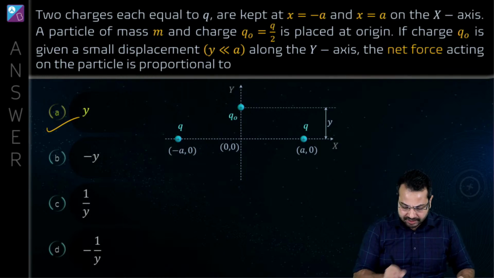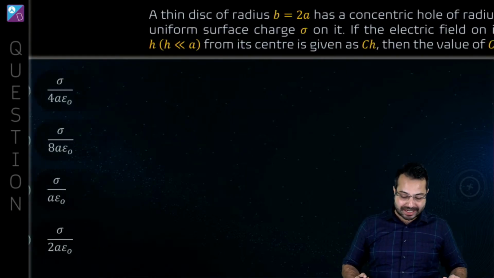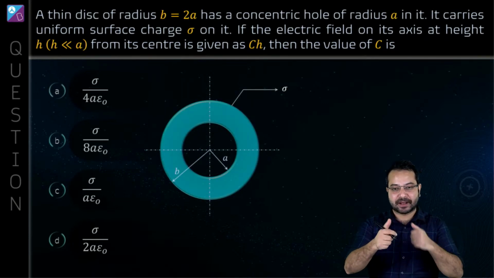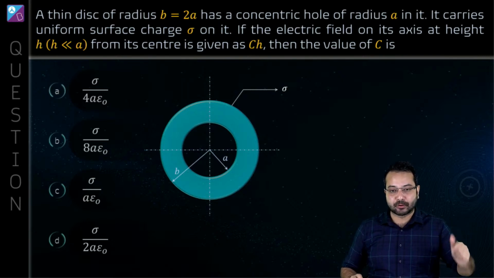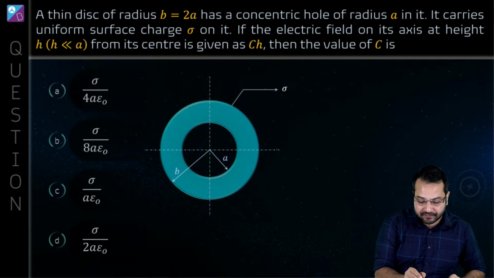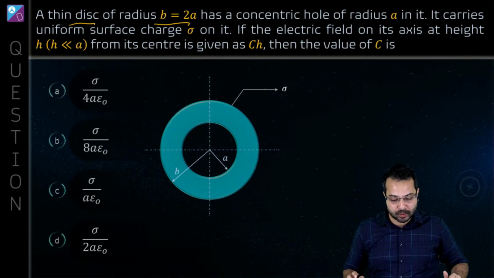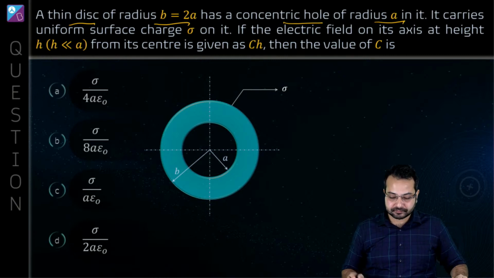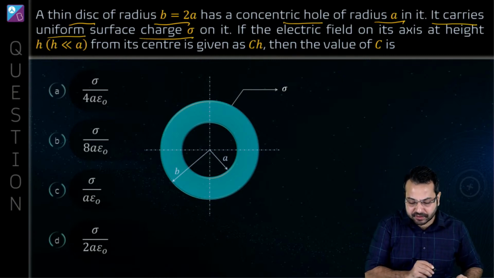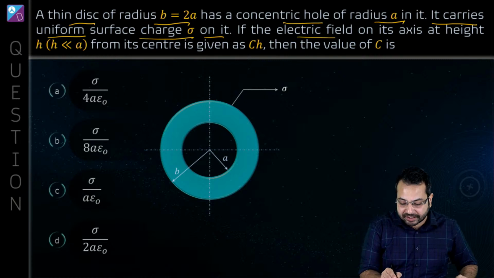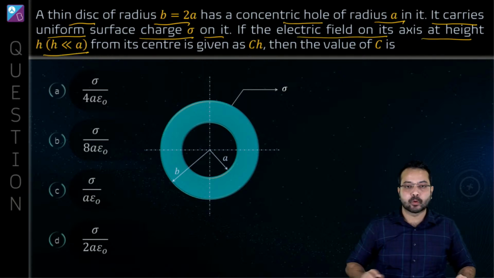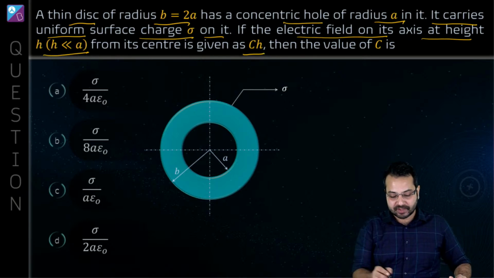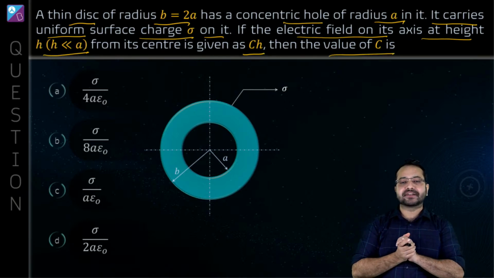Perfect. Now let's move to the next question. Are you ready for this one? This might be a little higher in the difficulty level. Alright, let's see. But I'm very hopeful you guys would be able to solve this very quickly. What do we have? We have a thin disk of radius b is equal to 2a, and it has a concentric hole of radius a. Can you see that? Now it carries a uniform surface charge sigma on it. If the electric field on its axis at a height h, where h is much less than a, from its center is given as c into h, then the value of c is. Alright, is the question clear?